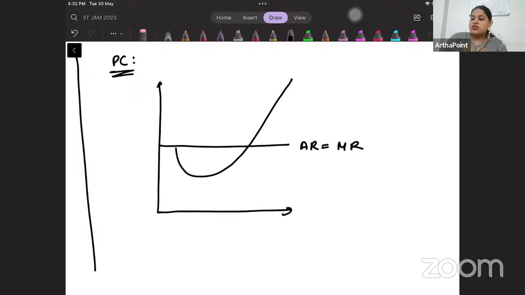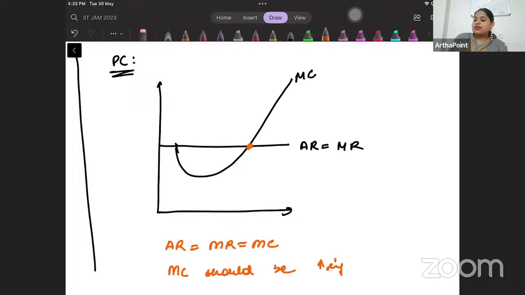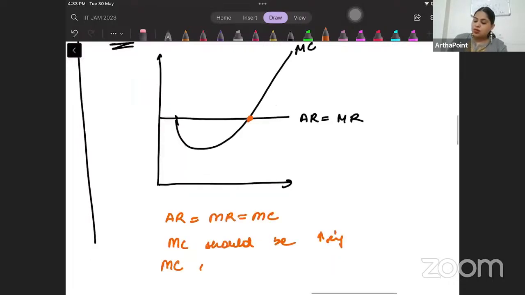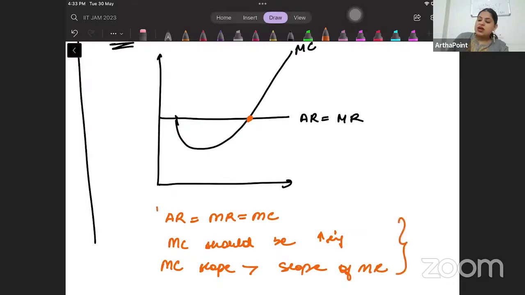Like this. This is MC. So for perfect competition, we require that AR should be equal to MR, should be equal to MC, this point, and MC should be increasing. That means MC slope should be greater than slope of MR. These are the minimum conditions I require.